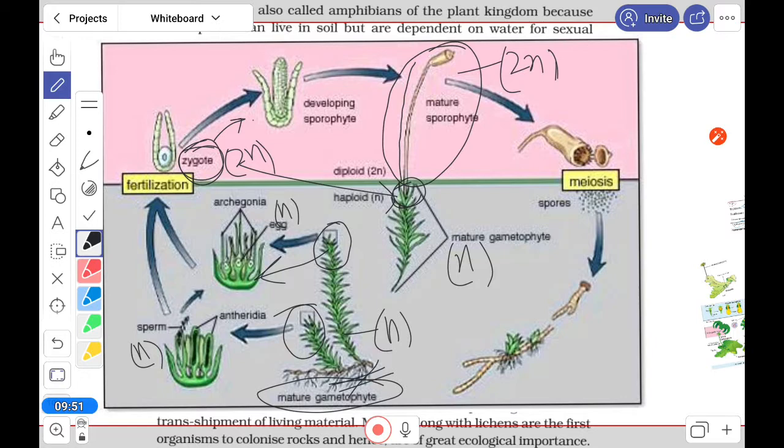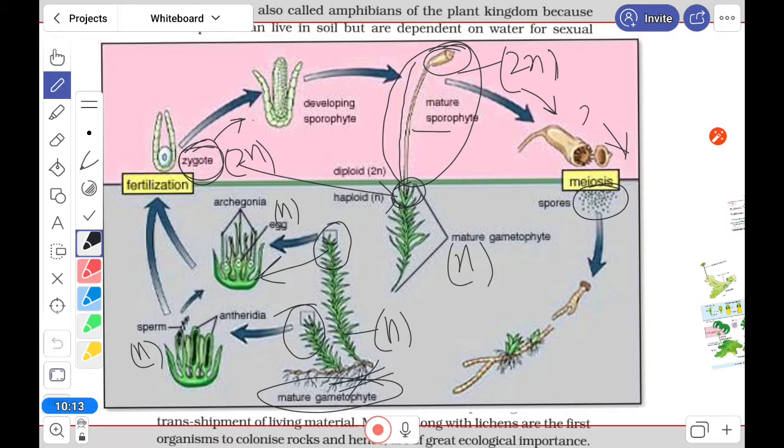Now here, this area is the foot, this is the seta, and this is the capsule. When this capsule matures, it produces spores in the process of meiosis, meiotic cell division.